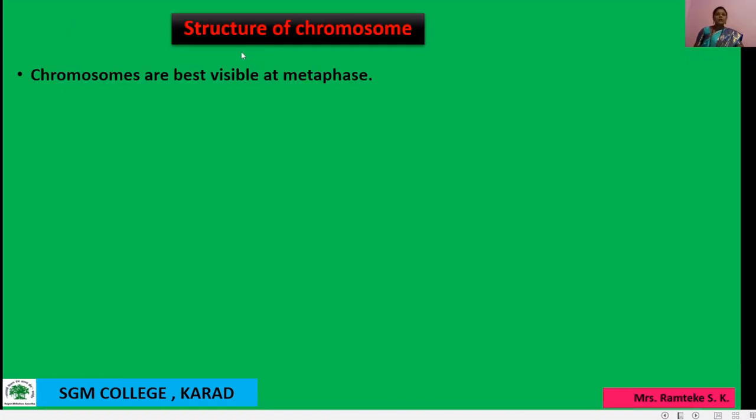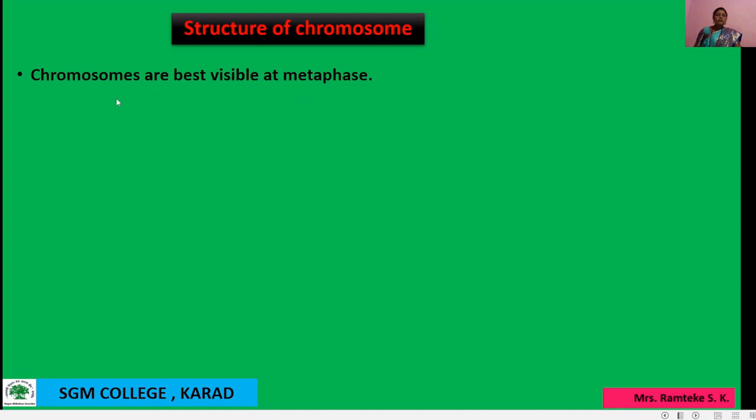Okay, let us start the next point in this lecture, that is the structure of chromosome. Which type of structure is given in this syllabus? Okay, so let us start. See how the picture is given in our textbook. Chromosomes are best visible under a microscope when the cell is at metaphase stage.